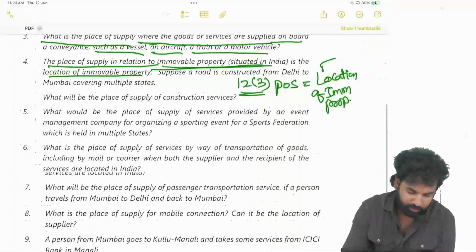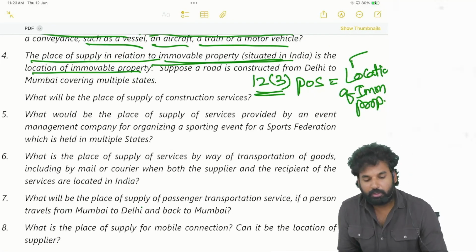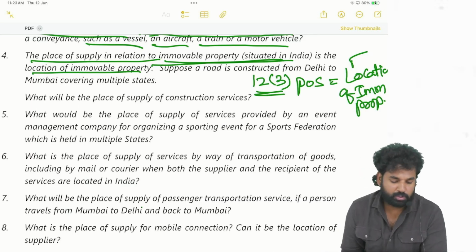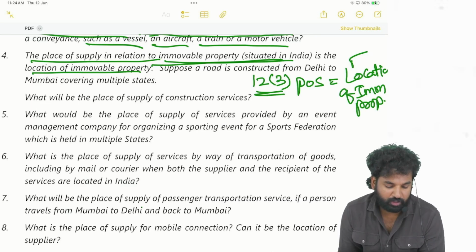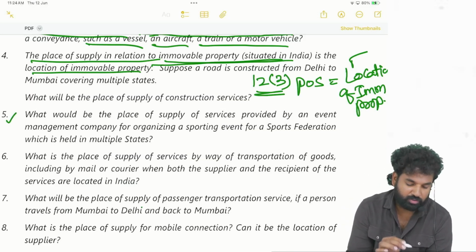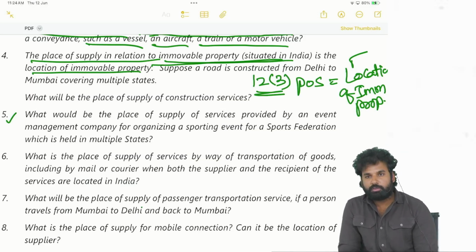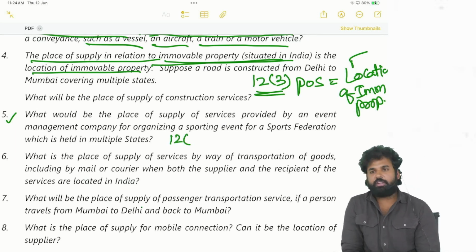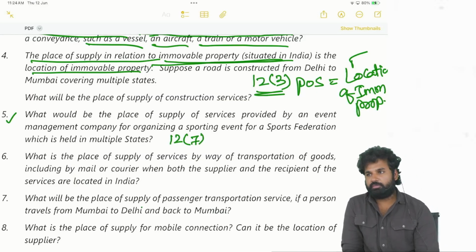Next, what would be the place of supply of services provided by an event management company for organizing a sporting event for a sports federation which is held in multiple states? Which clause will come? Sorry, which subsection will come? Section 10 or 12? First of all, 12 will come because of service. Which subsection will come? 7 will come up, which is relating to event organization or event organizers.